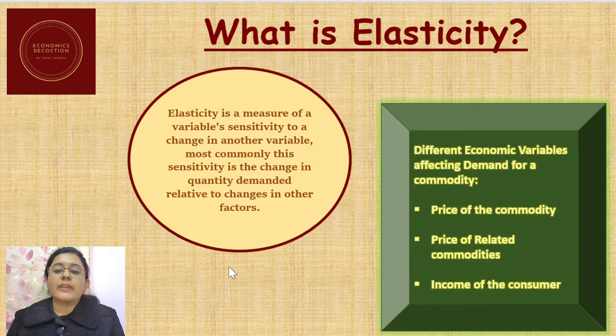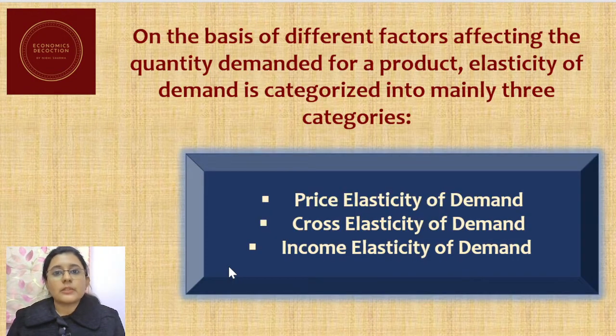Different economic variables affecting demand of a commodity are price of a commodity, price of related commodities, and income of the consumer. So these are three of the most important components which affect demand of a commodity by a consumer. On the basis of different factors affecting quantity demanded for a product, elasticity of demand is basically categorized into three categories. One is price elasticity of demand, another is cross elasticity of demand, and income elasticity of demand. So let's understand each of them one by one.